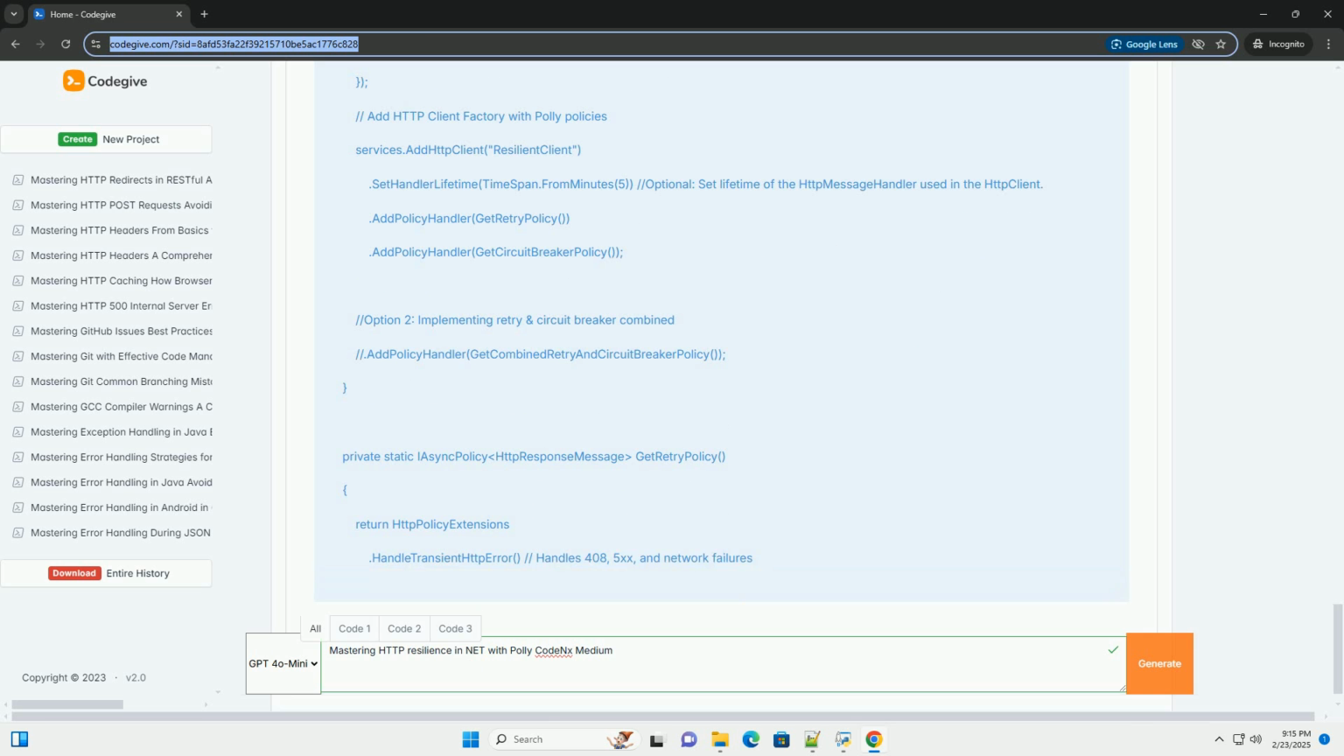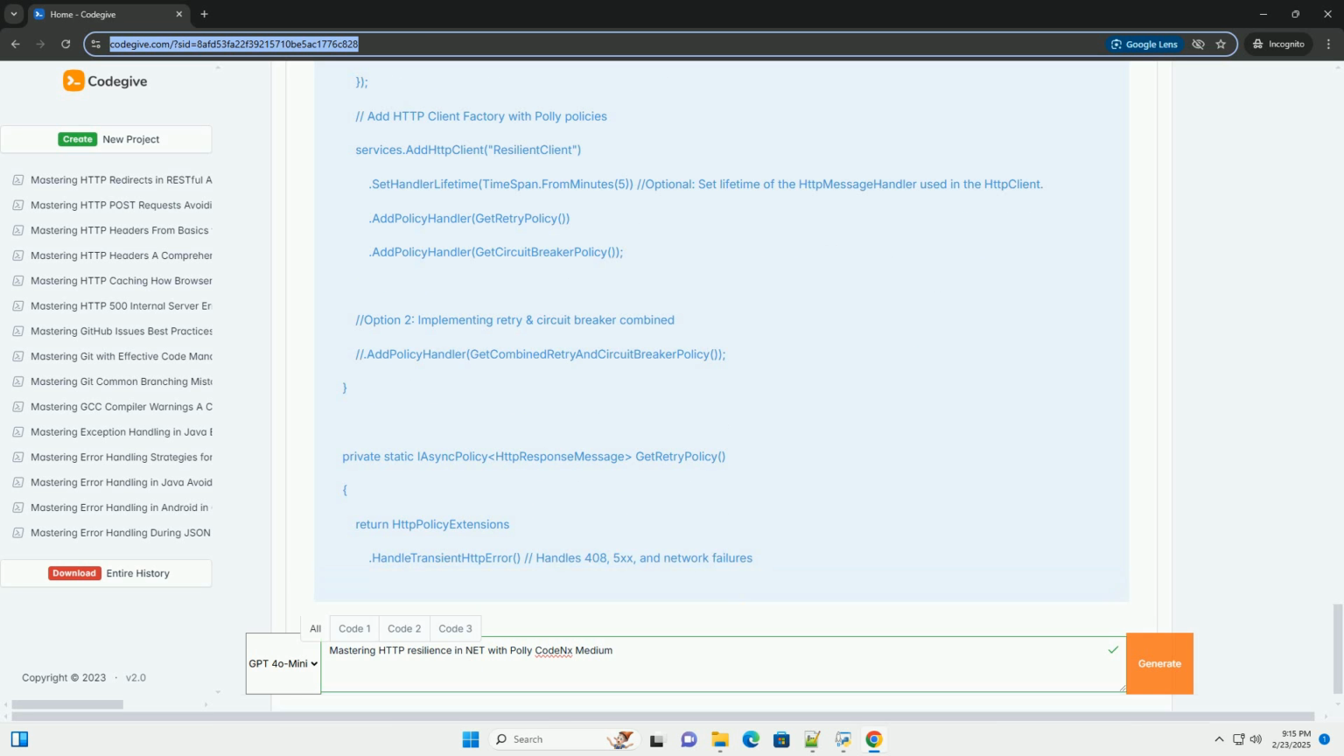Explanation. 1. Dependency injection: the ConfigureServices method sets up the IHttpClientFactory and registers it with the dependency injection container. This is crucial for managing the HttpClient lifecycle. 2. AddHttpClient: the AddHttpClient method registers a named HttpClient, in this case, ResilientClient. You can have multiple named clients, each with different configurations and policies.